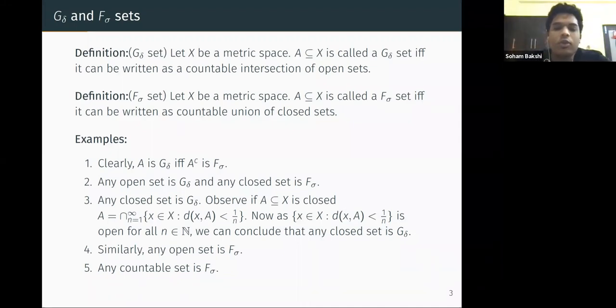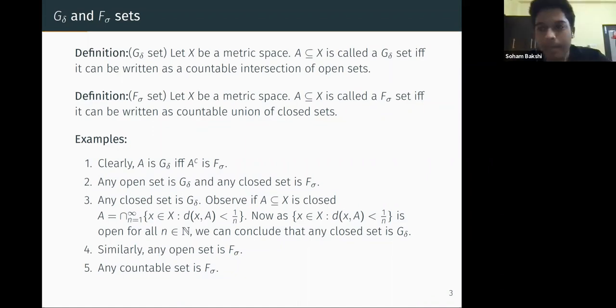Then any open set is G delta, and any closed set is F sigma. That is also very trivial because you can write it as a countable intersection, where countable means one. Any open set can be written as the intersection of one open set, that set itself. Now, what is a little bit non-trivial here is that any closed set is a G delta set.